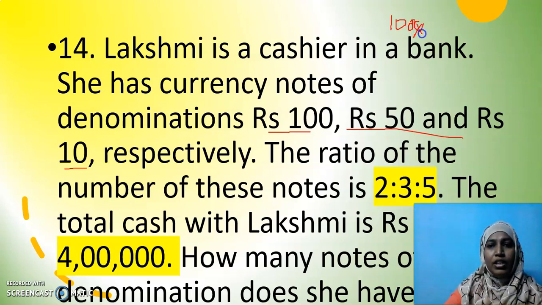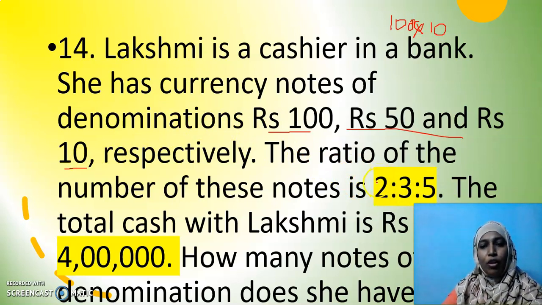The amount should be written first and the number should be written second. 100 rupees, 10 notes of 100 rupees. So we will get 1000. Similarly, 50 rupee notes, how much will we write? This is what is called denomination. And this girl, Lakshmi, is a cashier in the bank. She will be having more money, and she has 3 different categories of notes. All these are in the ratio 2:3:5.